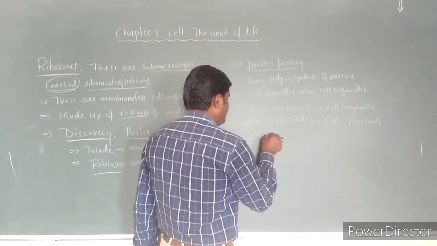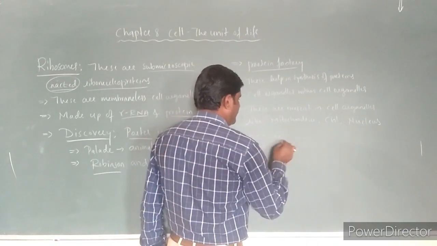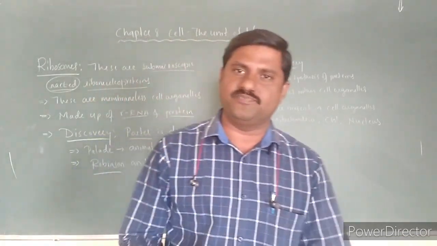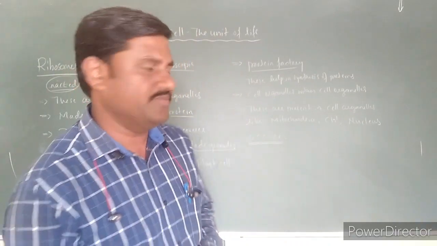Then where do these occur actually? Occurrence of these granular structures, that is Palade granules of the ribosomes.